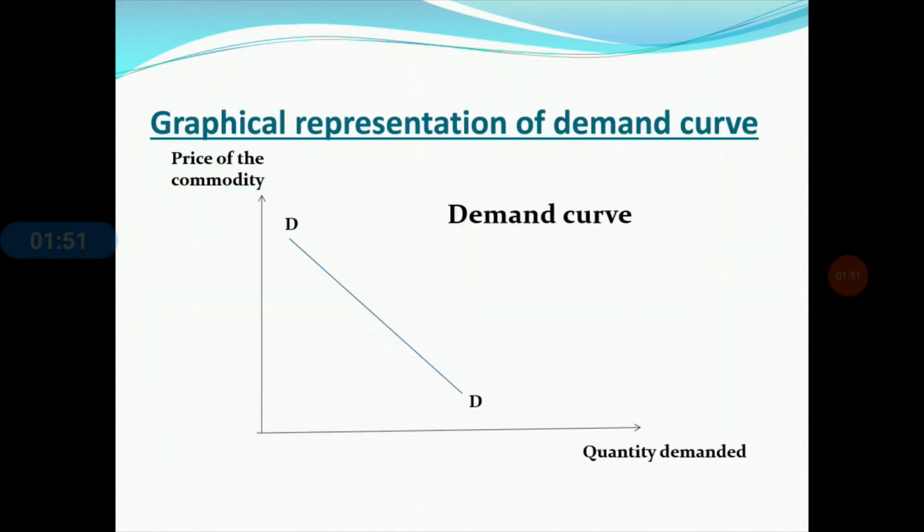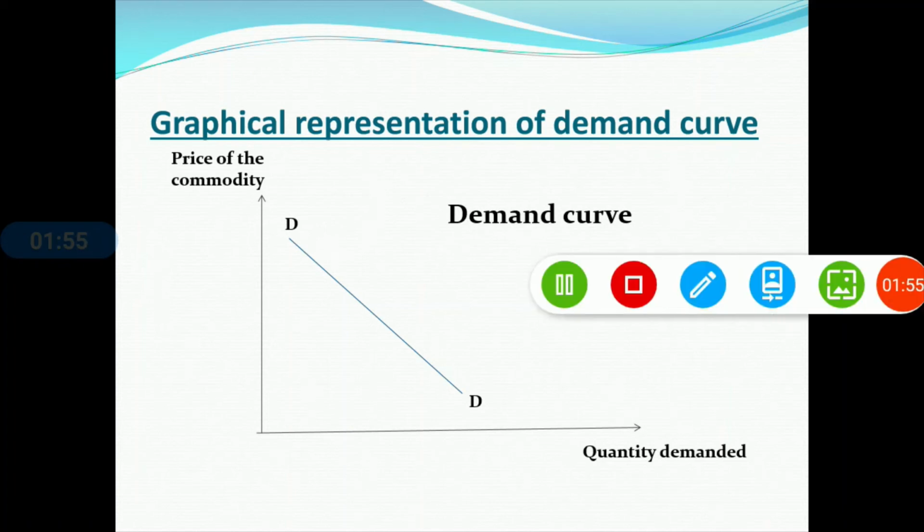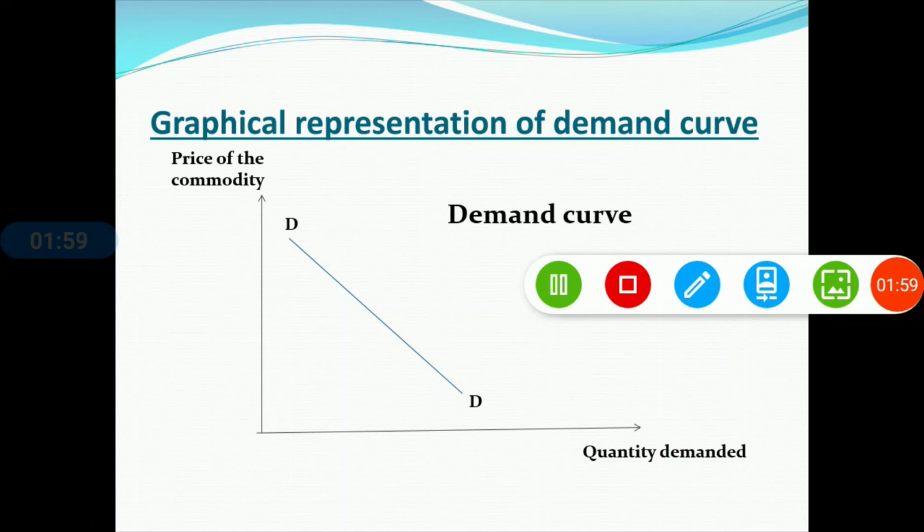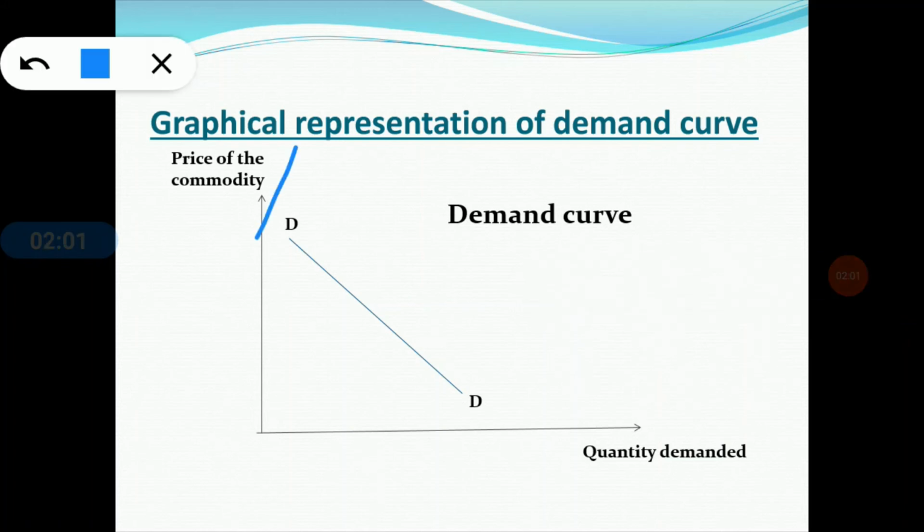So here is a graphical representation of the demand curve. The price of the commodity is measured on the vertical axis, or the y-axis. Clear? And the quantity demanded for the particular commodity is measured on the horizontal axis, that means the x-axis. Clear?